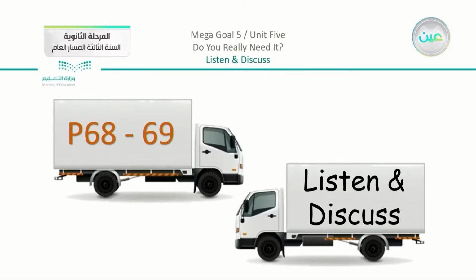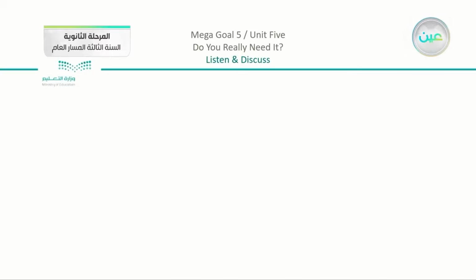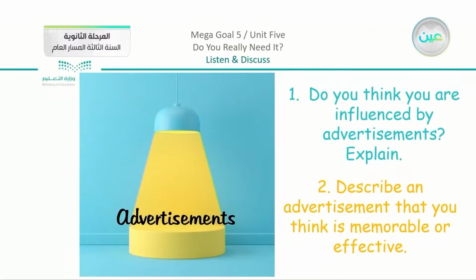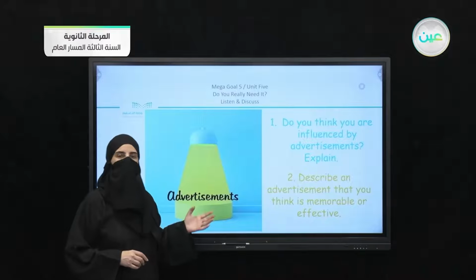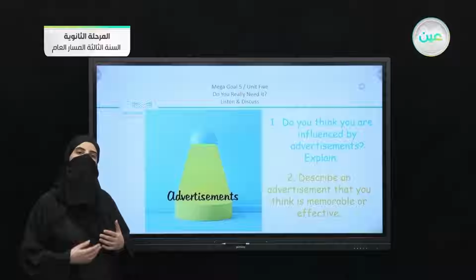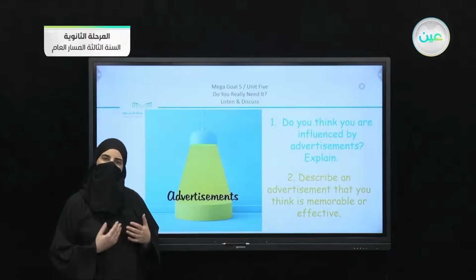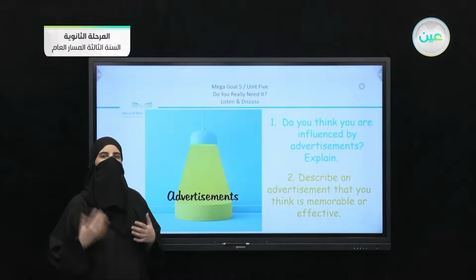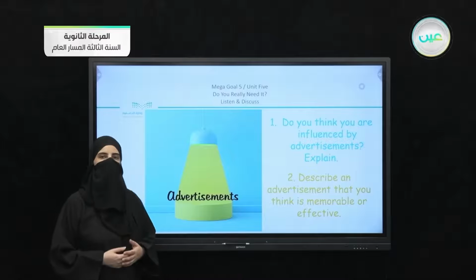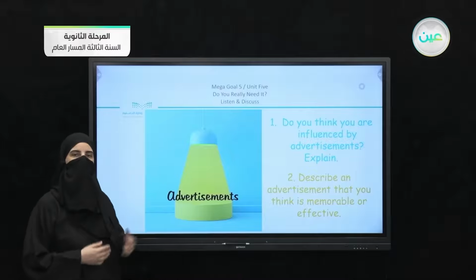We said that we can see them in many places. Now, we started with the lesson, which is the listen and discuss lesson that we have here on pages 68 and 69. Now, we have some questions here. We discussed, do you think you are influenced by advertisement? And also, there's a second question, which is to describe an advertisement that you think is memorable or effective. So these are two questions that we did discuss, and I asked you to think about the answers. While we are going on with our unit, you may have other answers, and you may think of different things to think about advertisements in general.